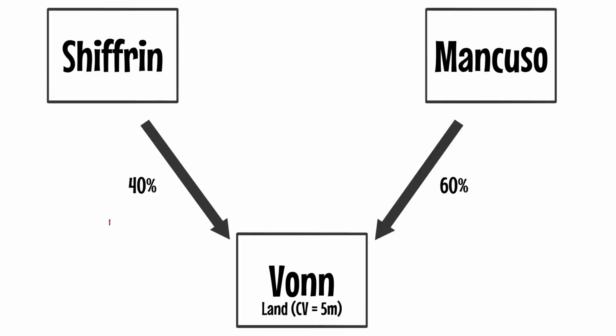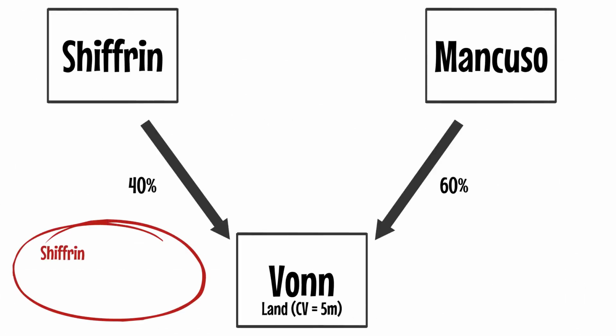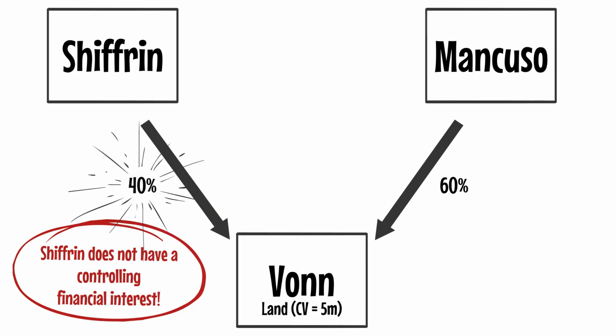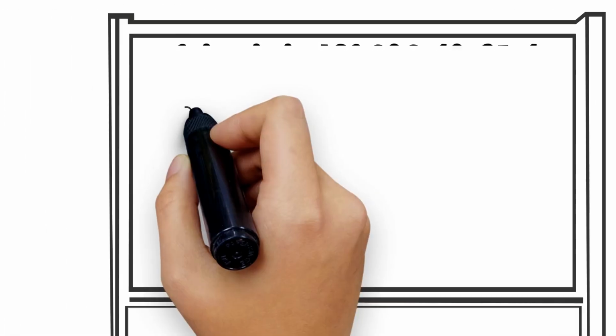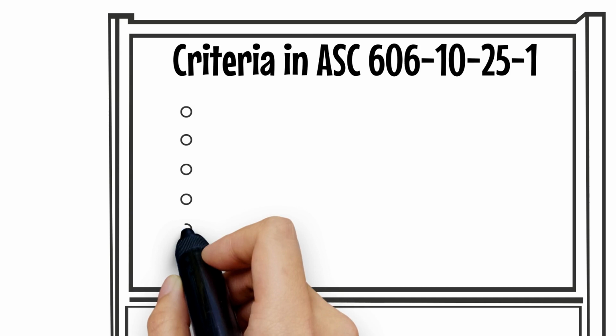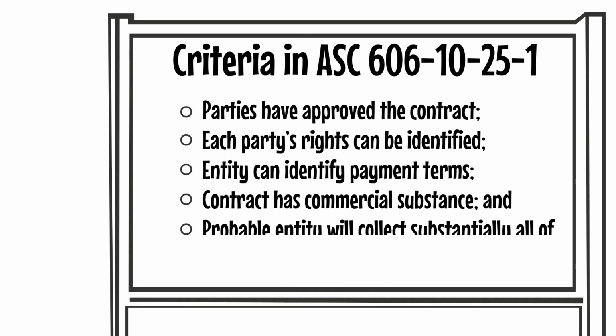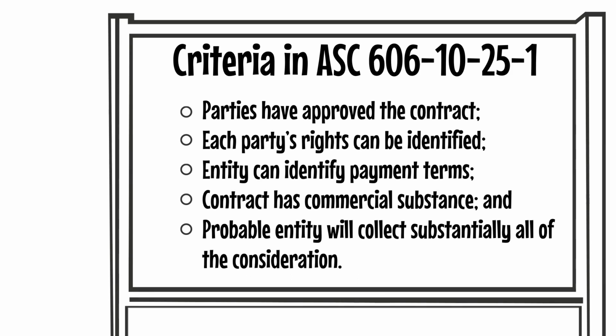In our example, Schifrin concludes that it no longer has a controlling financial interest in Vaughn, as it has only retained a 40% interest. Furthermore, it does not have a controlling financial interest in Mancuso, the buyer. As such, Schifrin moves on to Step 2. In Step 2, an entity must evaluate whether a contract exists using the criteria found within ASC topic 606. These criteria are being listed on the screen. In our example, Schifrin determines that the contract meets these criteria.